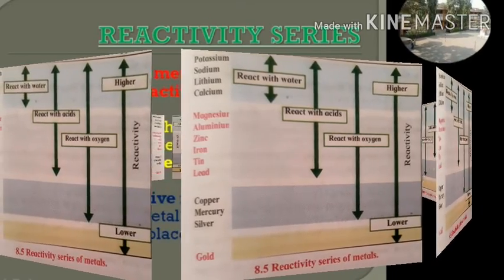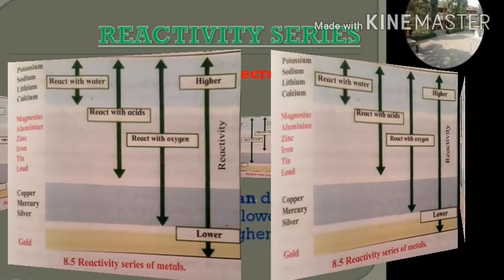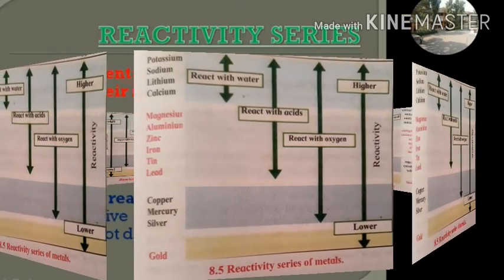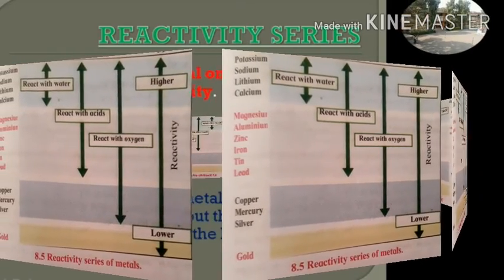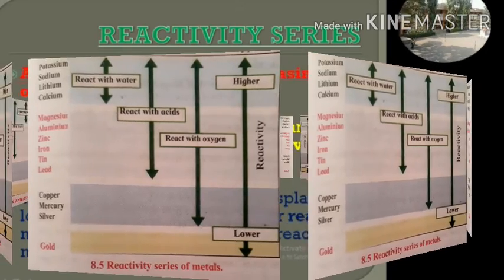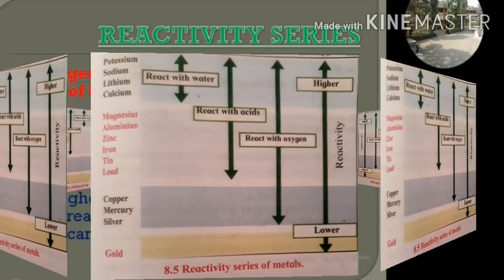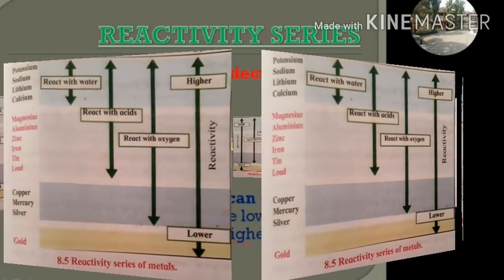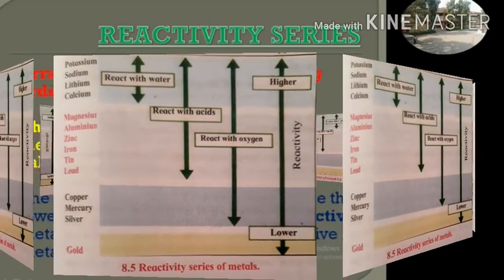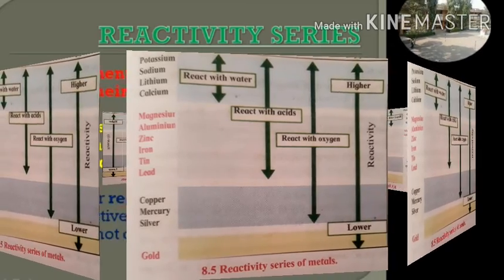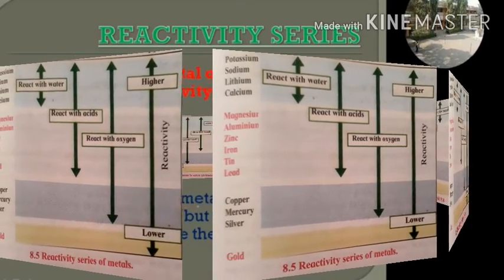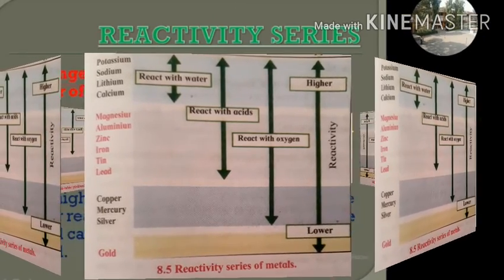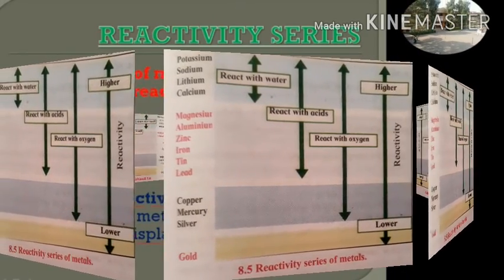In the reactivity series, all the highly reactive metals are arranged at the top, low reactive metals are placed at the bottom, and the remaining moderately reactive metals are placed in the middle of the series.